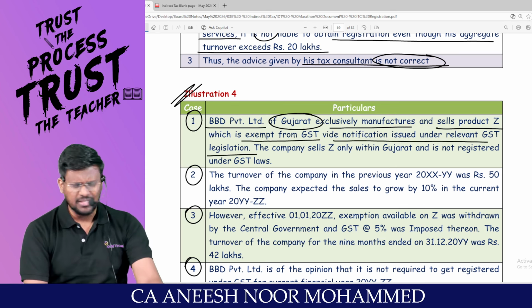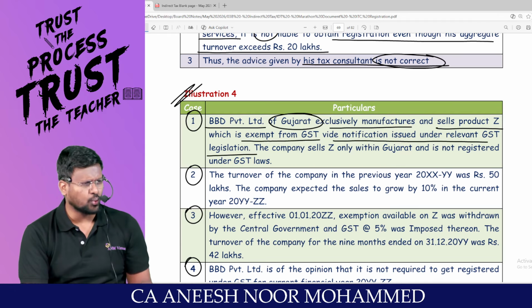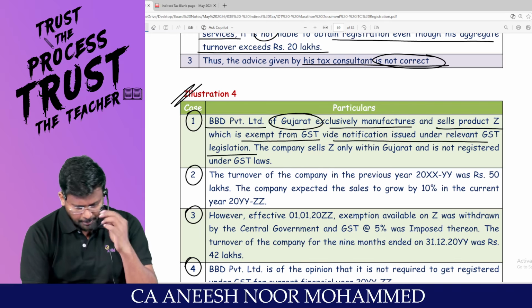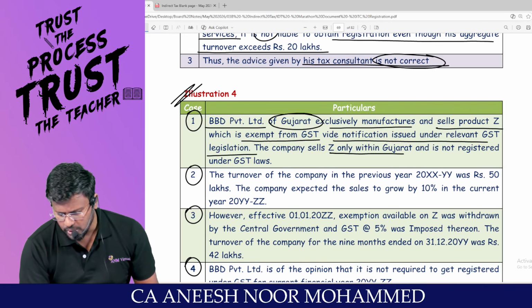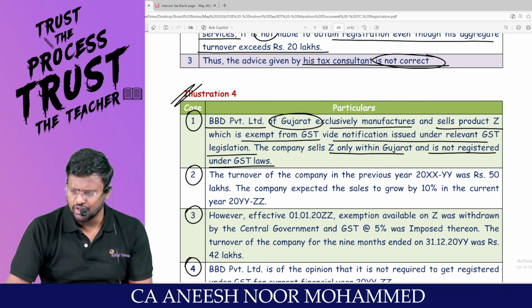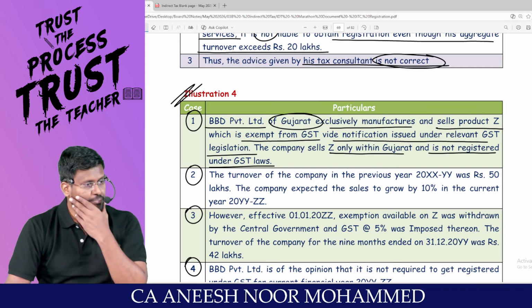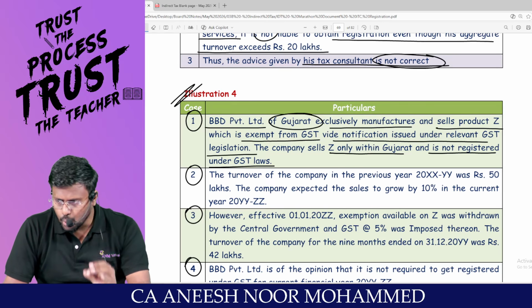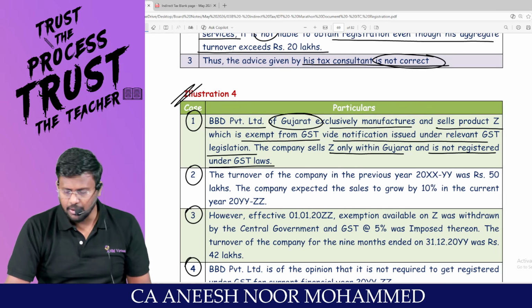My dear lovable students, I am selling only a calculator. This calculator is fully exempted. The company sells Z only within Gujarat and is not registered under GST law. You tell me, are they liable to take registration? No, sir, because they are exclusively dealing with exempted product.